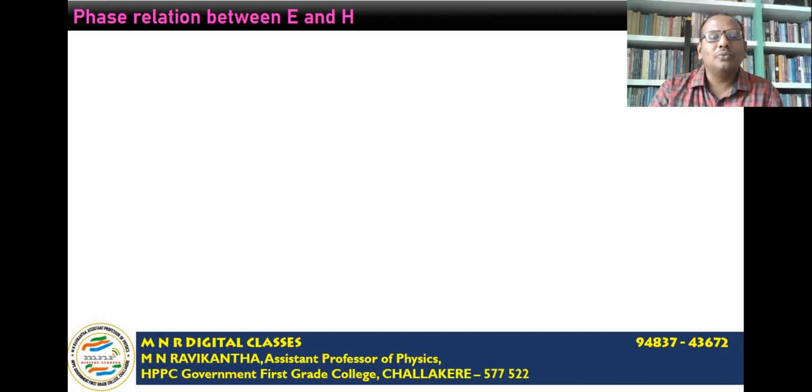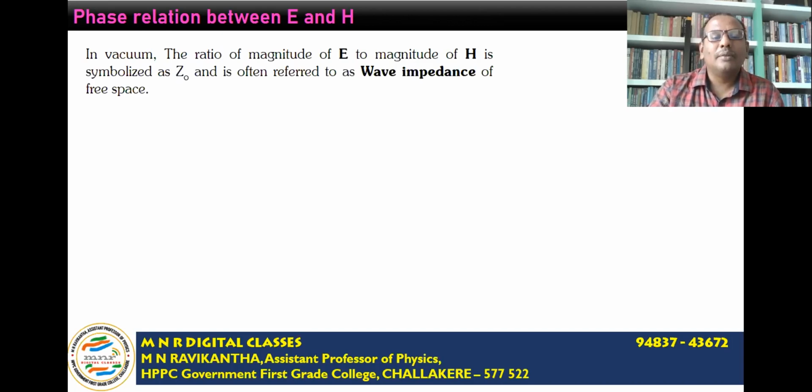Now, in vacuum, the ratio of the magnitude of E bar to the magnitude of H bar is symbolized as Z0, and it is often referred to as the wave impedance for free space. So Z0 is equal to the ratio of the magnitudes of E bar and H bar, that comes out to be equal to mu naught times c, using the previous relation.